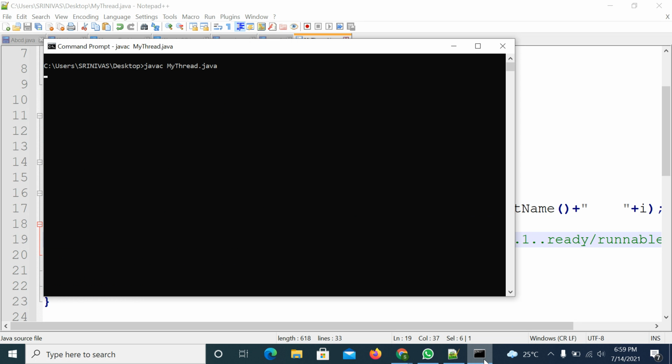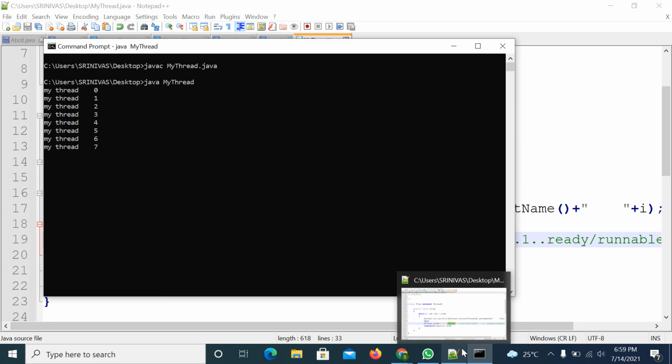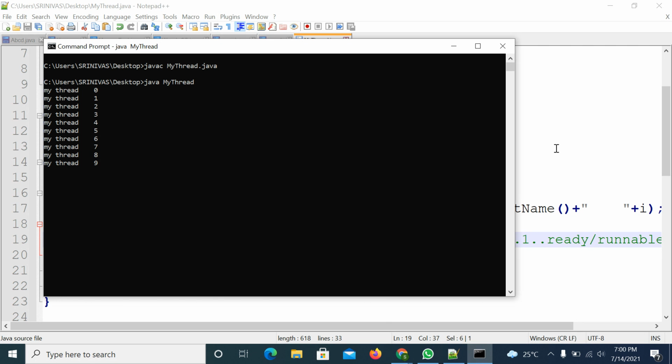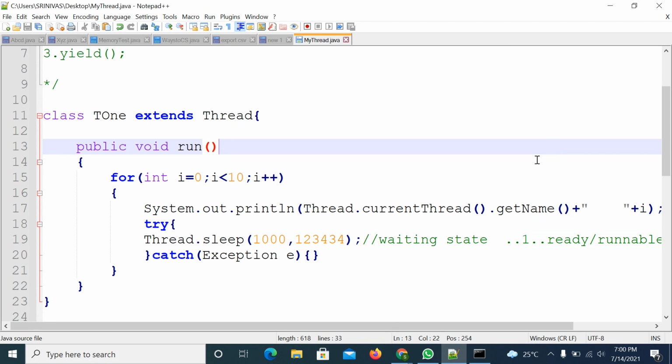Compile the code, execute the code. Yeah. So those many nanoseconds, milliseconds plus nanoseconds, right? So this is about the sleep method, right?